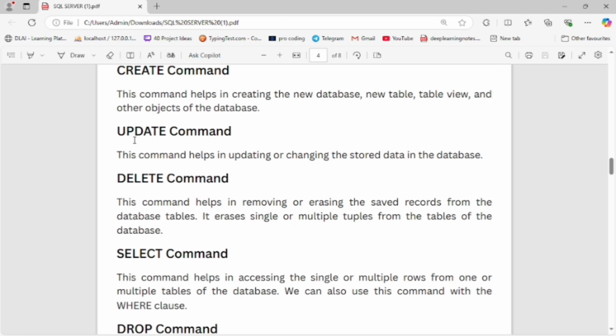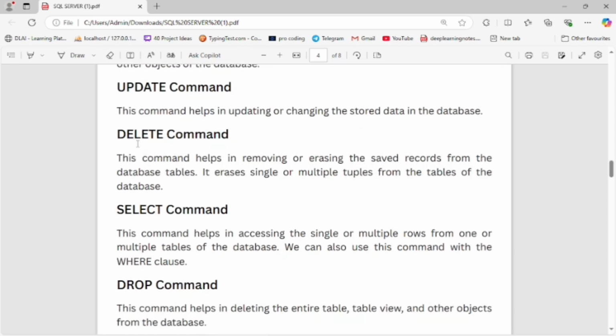Now let's study the update command. This command helps in updating or changing the record data in the database. Now let's study the delete command. This command helps in removing or erasing the saved records from the database table. It erases single or multiple tuples from the table of the database.